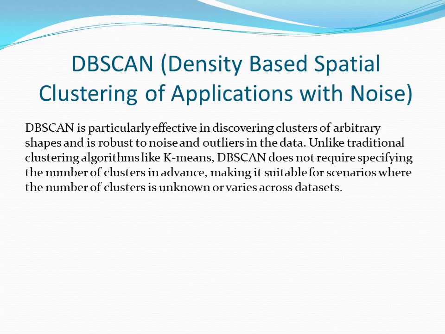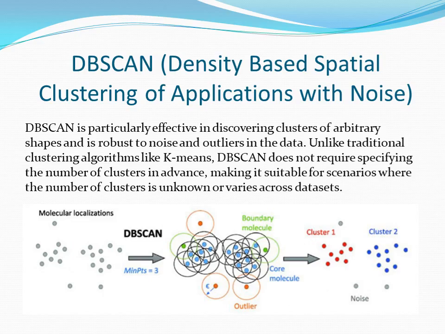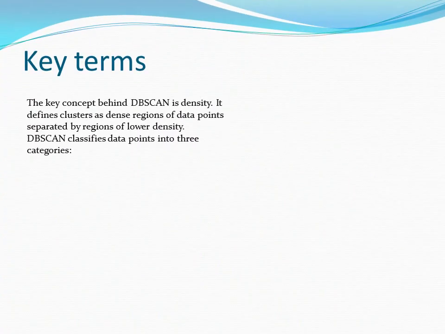Now we must understand the algorithm DBSCAN. DBSCAN is particularly effective in discovering clusters of arbitrary shapes and is robust to noise and outliers in the data. Unlike traditional clustering algorithms like k-means, DBSCAN does not require specifying the number of clusters in advance, making it suitable for scenarios where the number of clusters is unknown or varies across datasets.